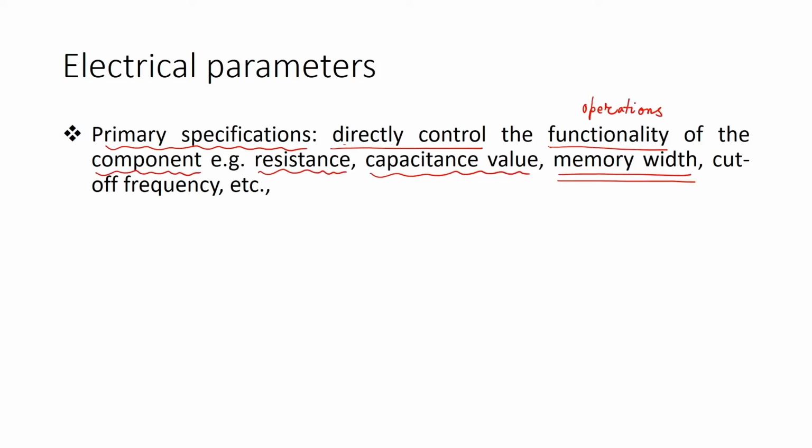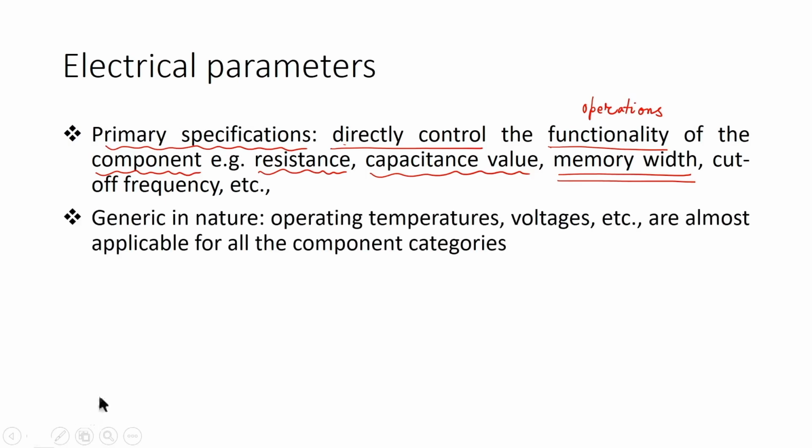The resistance value, the capacitance value, memory width and cutoff frequency are some examples of primary specifications. However, there are certain specifications which are generic in nature, for example the operating temperatures or voltages, which are applicable to all sorts of component categories.